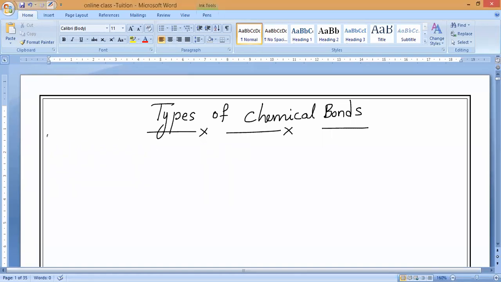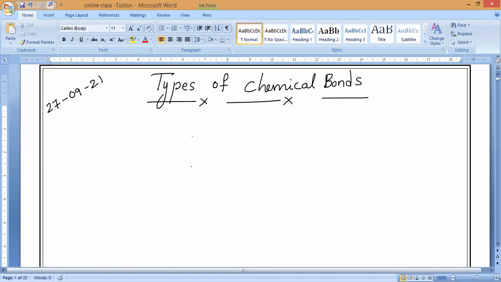Now, in today's class, we are going to study the next concept in this chapter, that is types of chemical bonds. Last class, if you observed very carefully, metals are ready to donate electrons, and non-metals are ready to receive electrons. In the same way, non-metals and non-metals are ready to share electrons. Is it yes, guys?